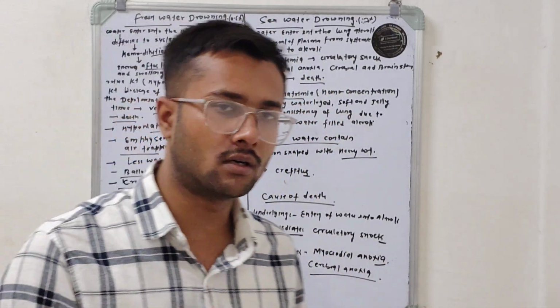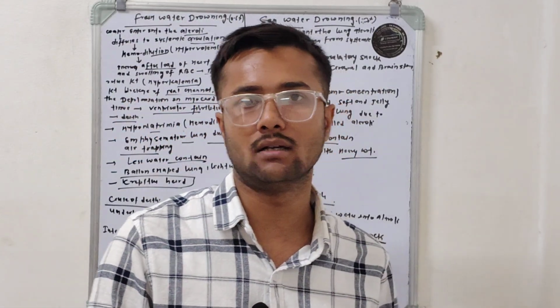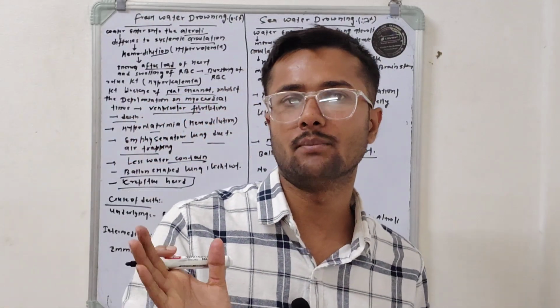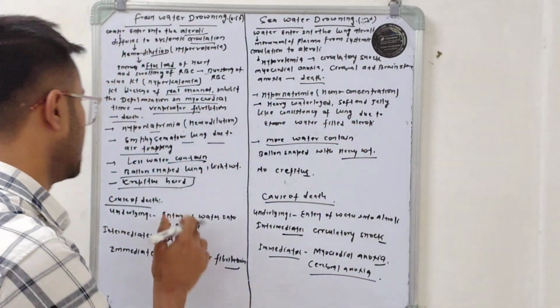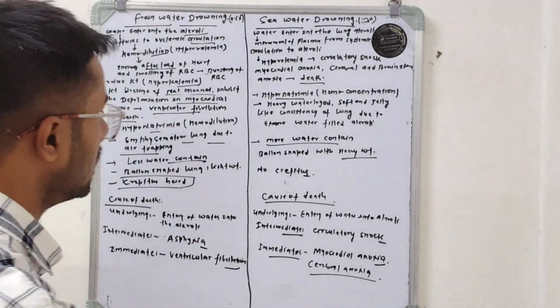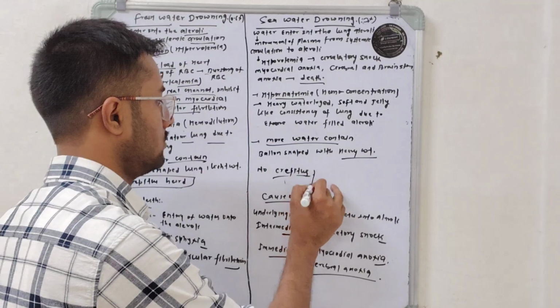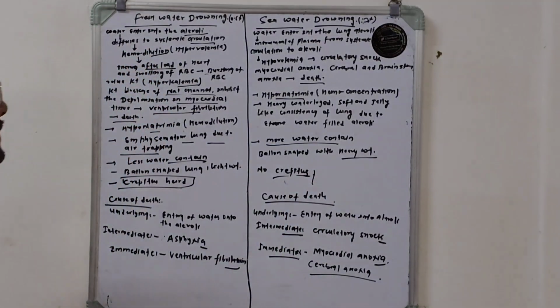During the post-mortem, as we cut the lung alveoli, the air escapes out, so due to the escaping of air from the lung alveoli, the crepitus will be heard. Here the lung alveoli are mostly filled with water, so there is no possibility of hearing the crepitus.